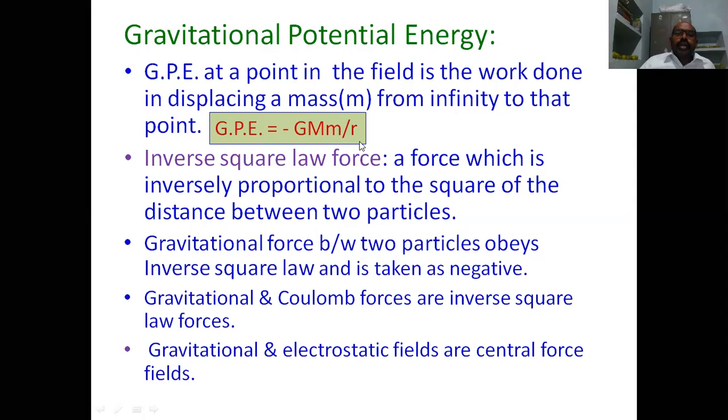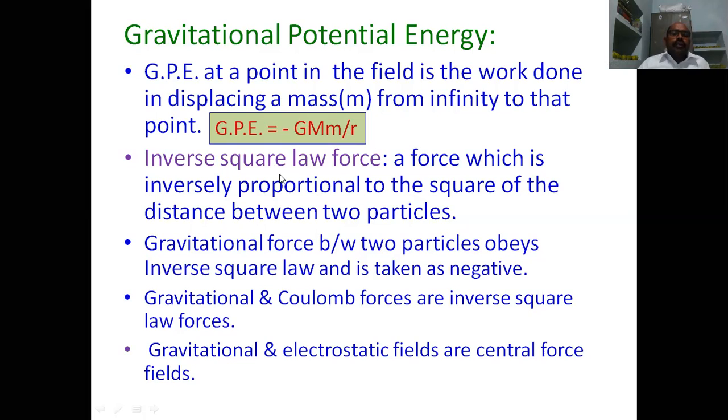Or we can do the similar integration once more by keeping m instead of small m equal to 1. We get the same equation. Therefore it is multiplied by m. So the gravitational potential energy is equal to minus G capital M into small m by r.